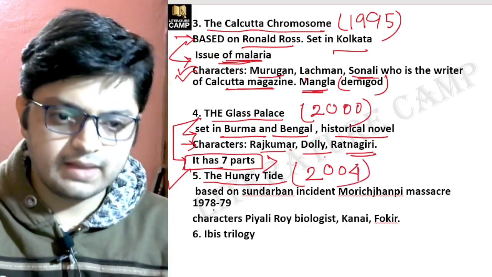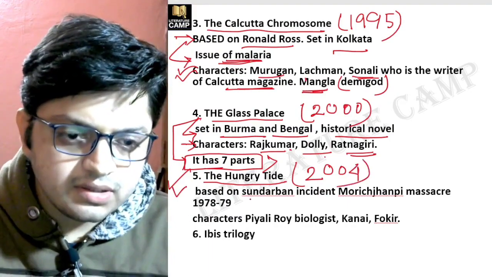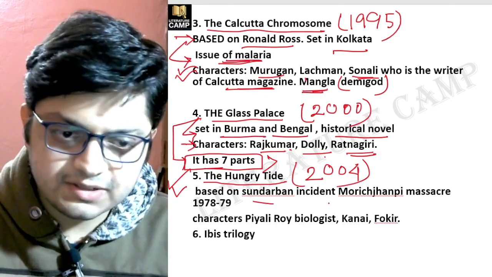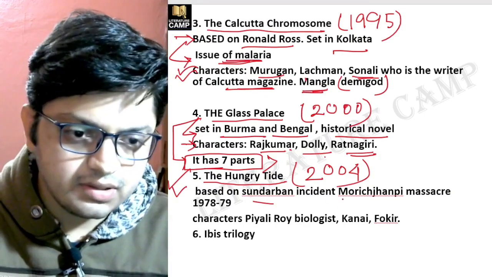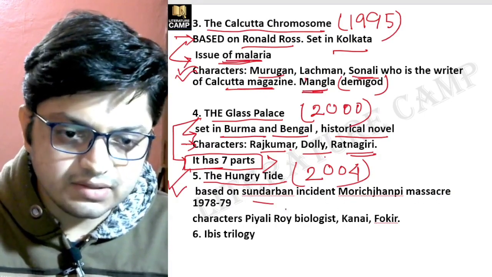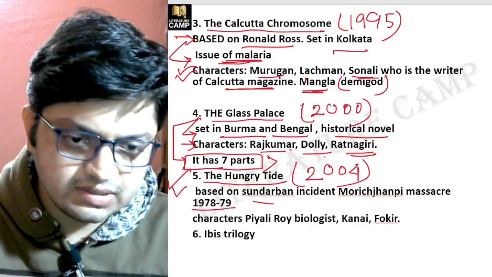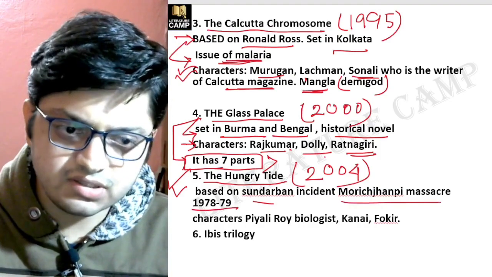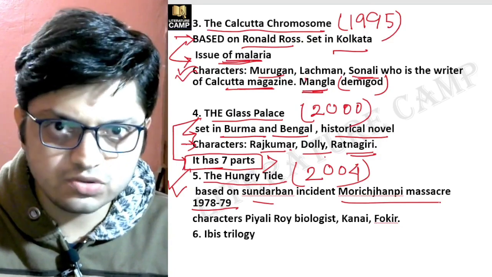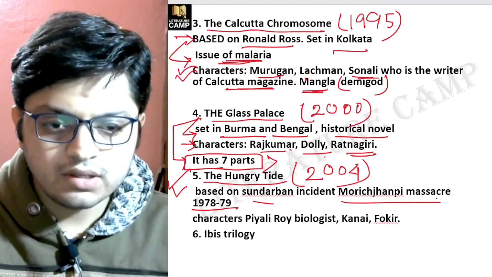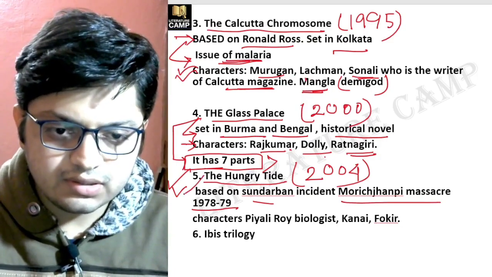The next novel is The Hungry Tide, published in 2004. It is based on the Sundarban incident, which is in West Bengal, the Morichjhapi massacre, 1978-79. This is again very important. This is a real incident, the Morichjhapi massacre. So this novel is based on this incident.